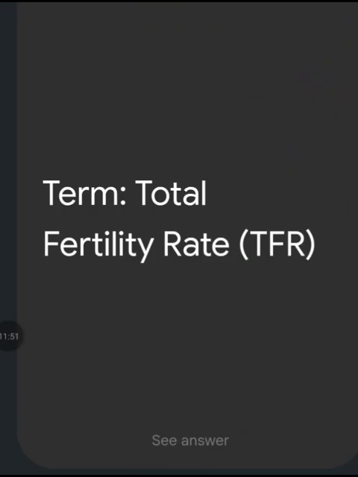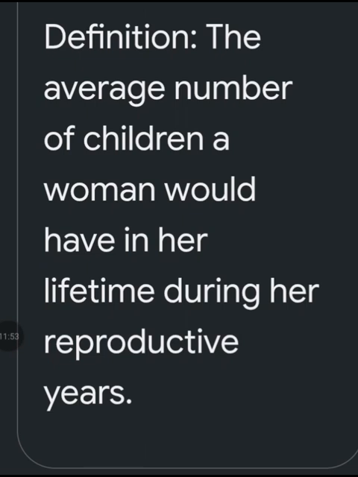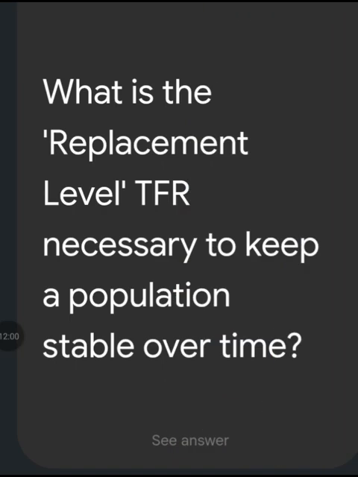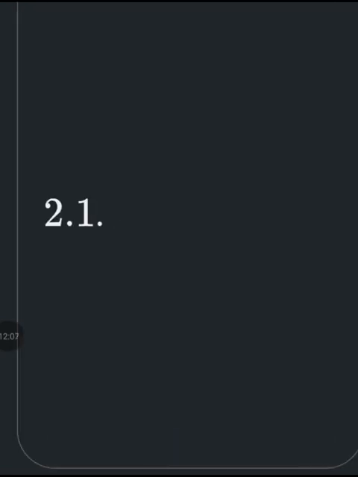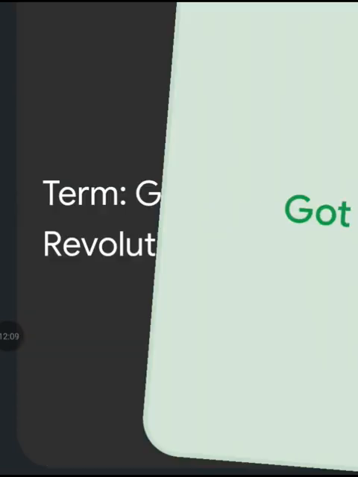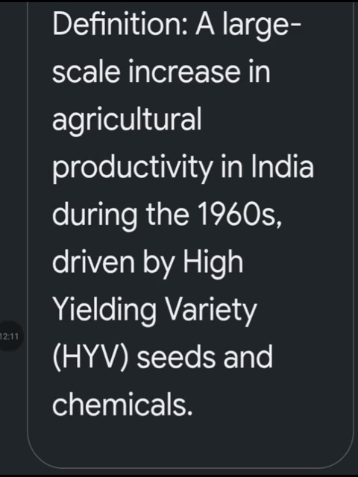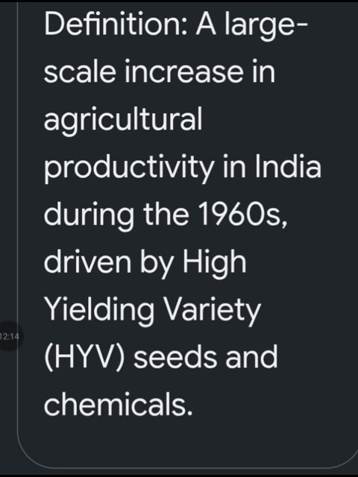Define term total fertility rate. The average number of children a woman would have in her lifetime during her reproductive years. What is the replacement level TFR necessary to keep a population stable over time? That is 2.1. Term green revolution. A large scale increase in agricultural productivity in India during the 1960s, driven by high yielding variety seeds and chemicals.